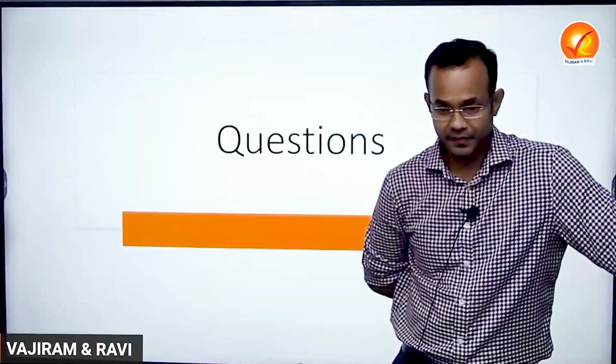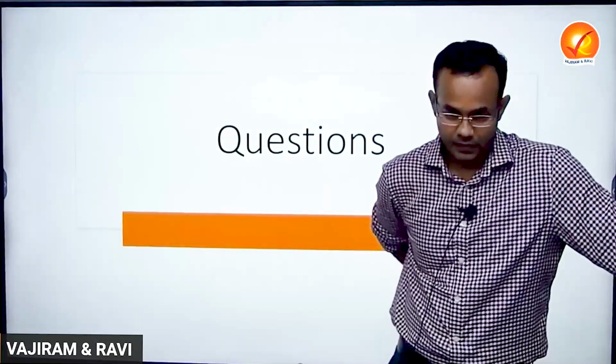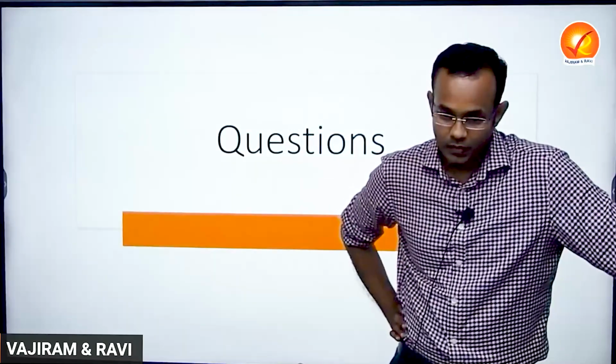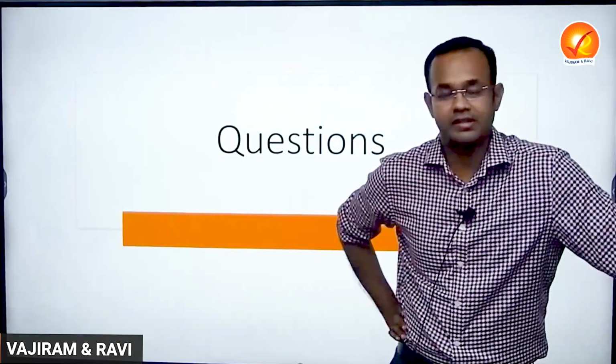Next, ma'am. Sir, I was asking that in cause and effect kind of questions, do we have to conclude there as we conclude in GS before? Not required. For example, a cause and effect question: discuss the climatic factors on the growth and development of trees. So for climatic factors I will speak with respect to temperature, how it affects, rainfall, wind velocity, snowfall, frost, drought, forest fires, one or the other. This is the cause. How it is going to affect is what to discuss. So write it up with respect to that.